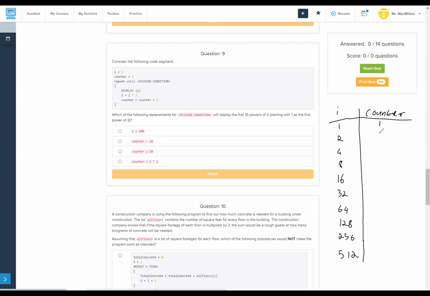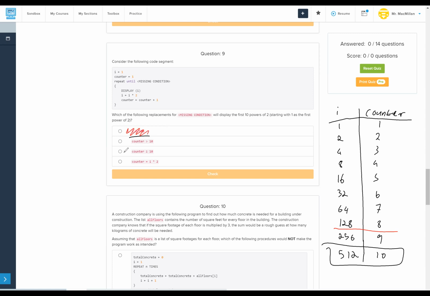Counter starts at 1, and we add 1 each time. So 1, 2, 3, 4, 5, 6, 7, 8, 9, 10. So we want to repeat until this point. Do we want to repeat until I is greater than or equal to 100? Will that get us to those 10 outputs? No, because that would stop us here. So it's not that one.